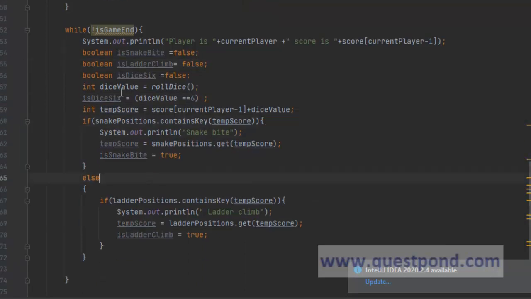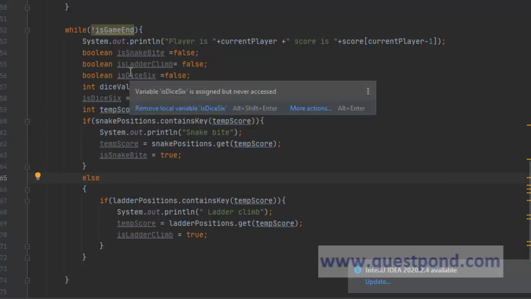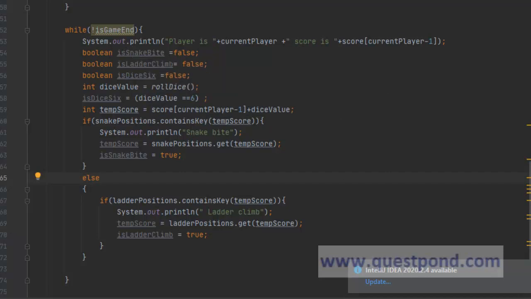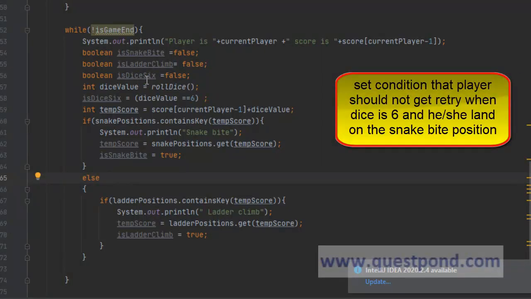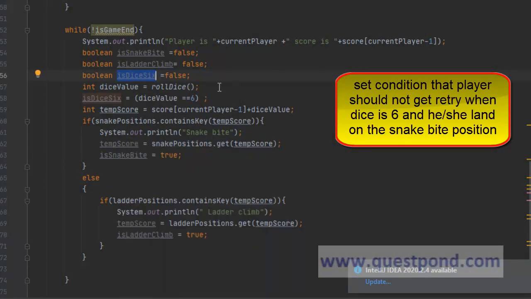So now why do we require this condition? Because as I told you, if the dice comes 6, then the same player can continue, provided he didn't land up in a snake position. If snake bites him even after getting 6, he cannot continue. Now, if the user gets dice 6, but if he comes into a snake position, then he cannot get a retry. But in other cases, he will get a retry. So we will have to check for that.